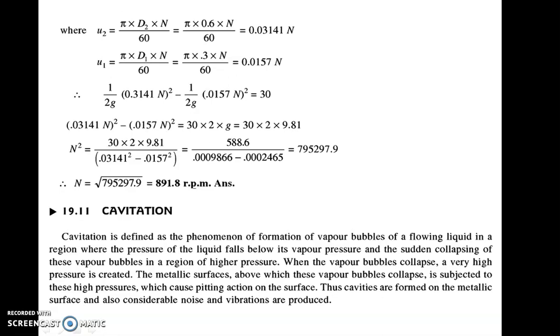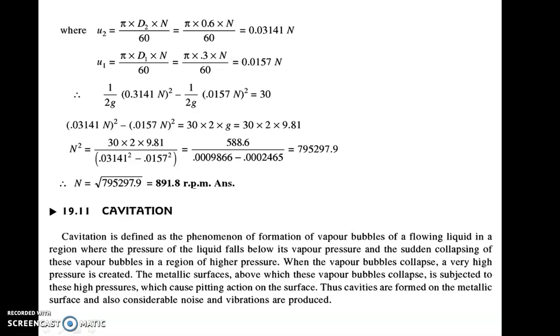So cavitation is defined as a phenomenon of formation of vapor bubbles of a flowing liquid in a region where the pressure of the liquid falls below the vapor pressure, and sudden collapsing of these vapor bubbles in a region of higher pressure. The major condition for cavitation to occur is that the pressure at that certain point should fall below the vapor pressure.